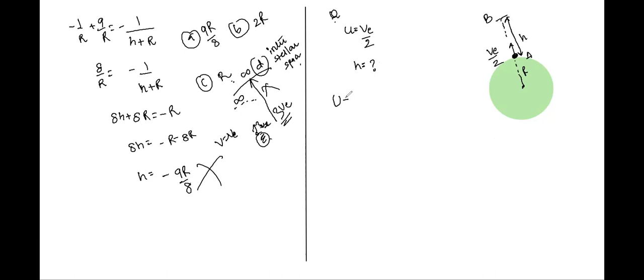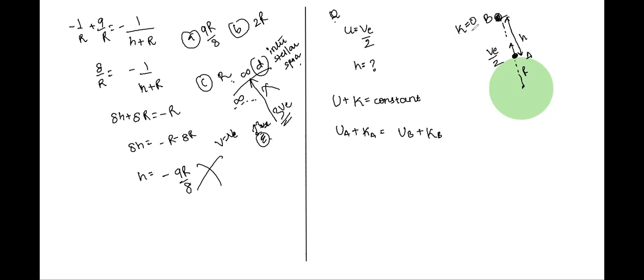Therefore, the mechanical energy is conserved, and so we have UA plus KA is equal to UB plus KB. Again, we are assuming that it goes to point B and stops.